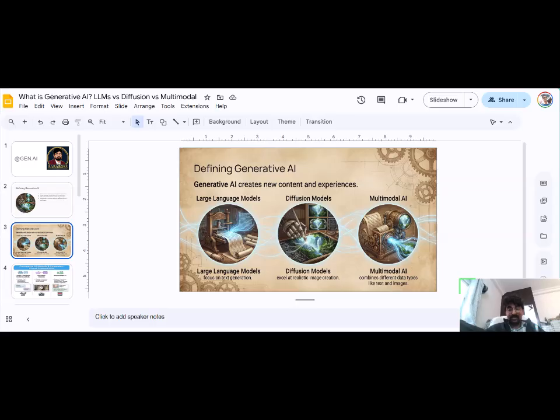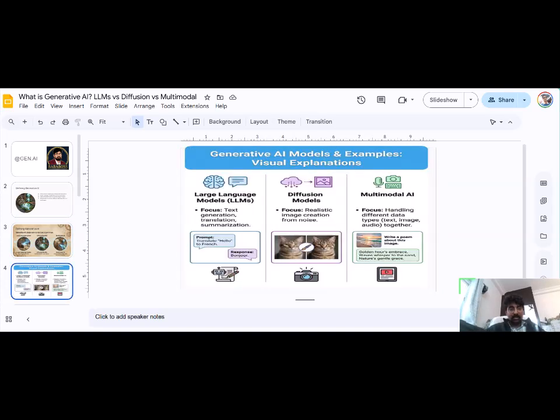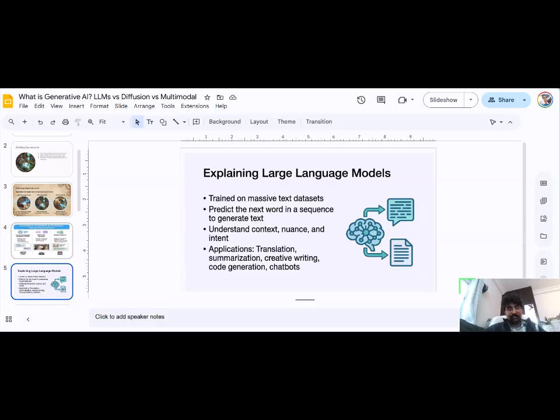The third term is multimodality. A system can accept multiple modalities, so it is multimodal. Multimodal here means it can accept text plus audio plus image and video, and it will generate things for you. That is where multimodality comes into the picture. I'll go one by one.